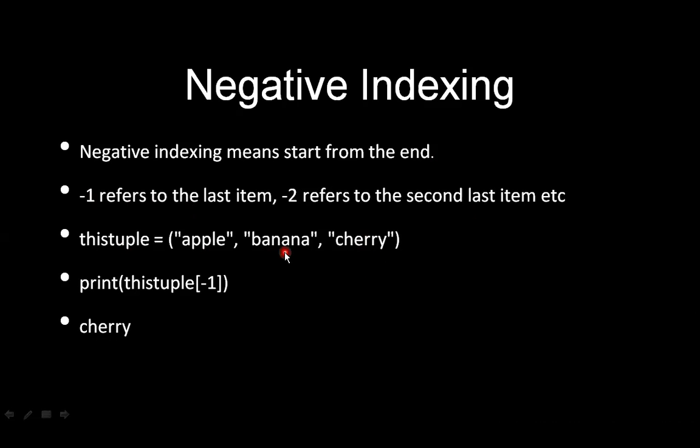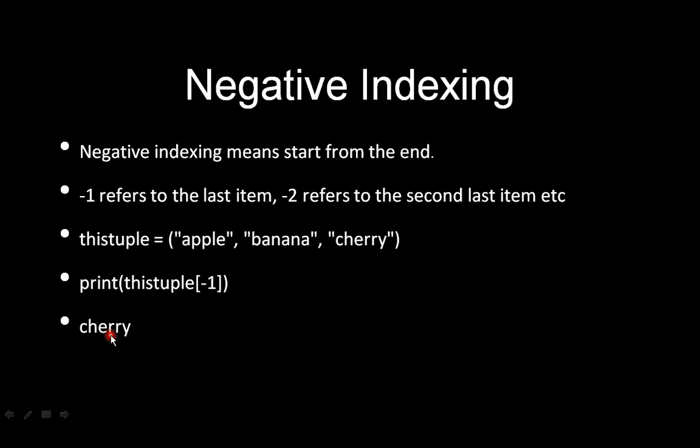Then what about banana? Banana has the index number -2. And apple has the index number -3. Like this it keeps going. Now when I print the value, I specify the tuple name and then -1. What does this -1 refer to? It refers to the last element. Cherry is the last element, so you get the output cherry itself.